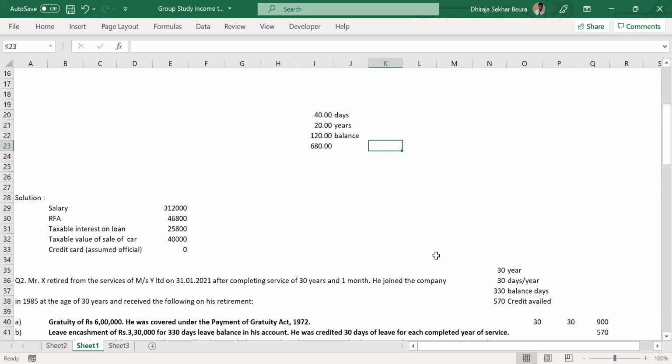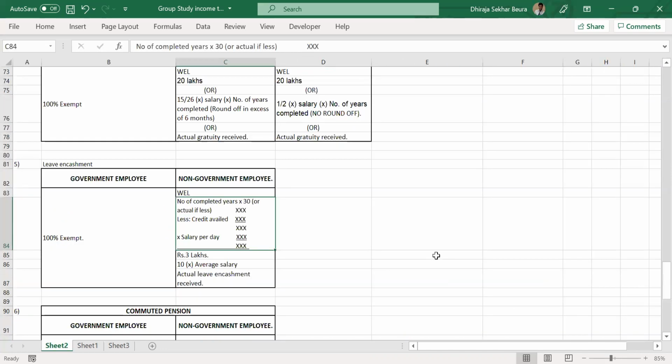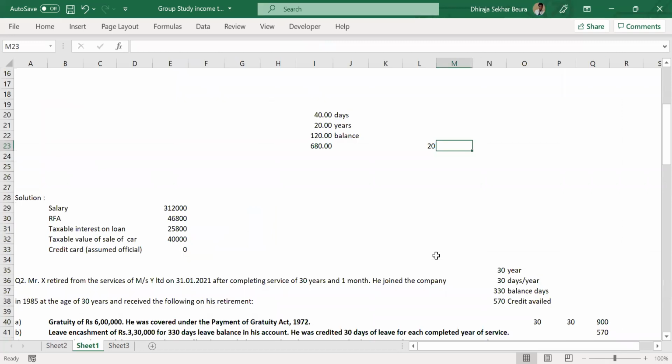Now, let's go for our calculation. Calculation says number of completed years, that is 20 in our case. Second is 30 or actual if less. Actual is 40 days. We will take 30 only, right? When we take 30, it becomes 600. Now, if you deduct 680, actually no balance is remaining. So we will not be getting any exemption in the first place. So we cannot look at the 330 by itself.